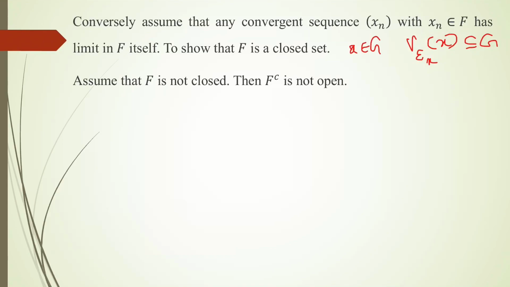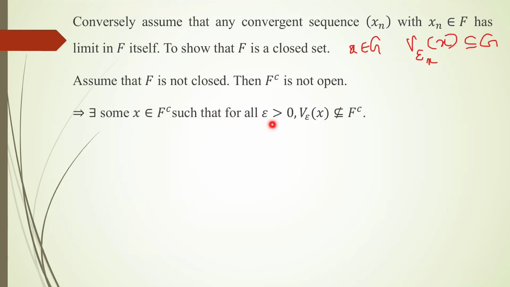Here we say that F complement is not open. This means there is some point in F complement such that none of the epsilon neighborhoods of that point lies inside F complement. So there is some x in F complement such that for every epsilon greater than 0, V_epsilon(x) is not a subset of F complement.